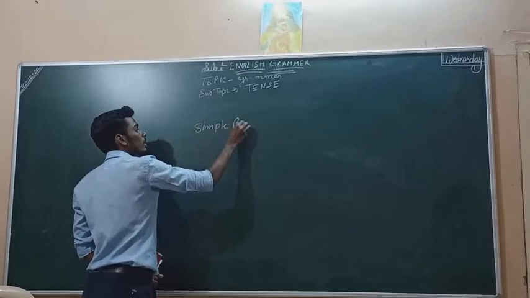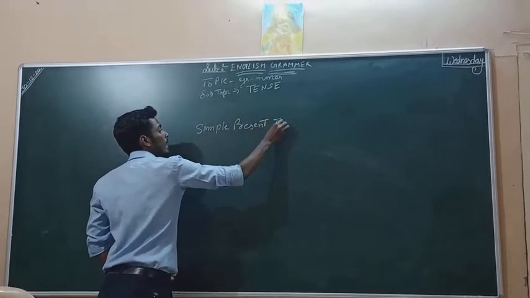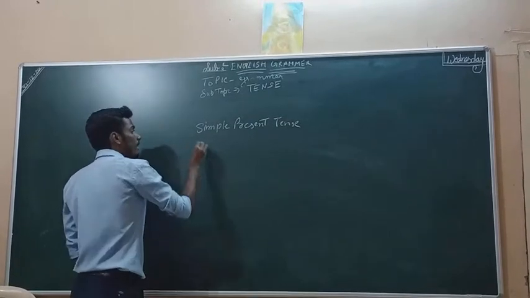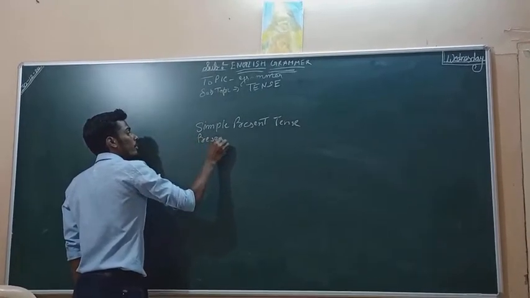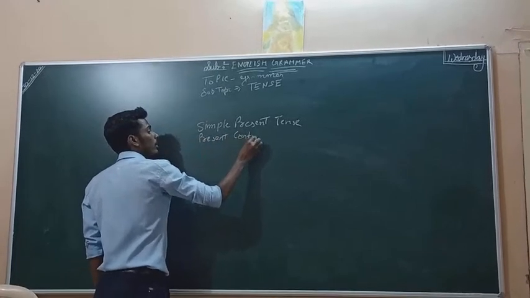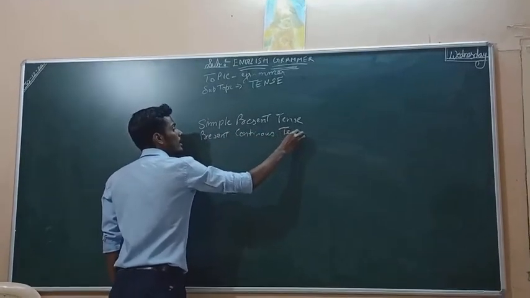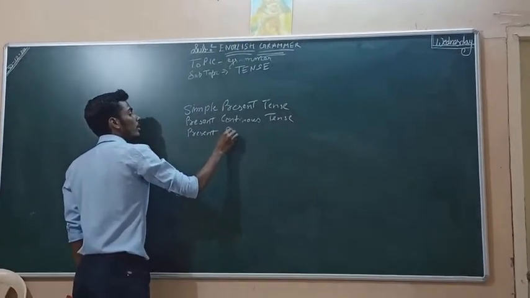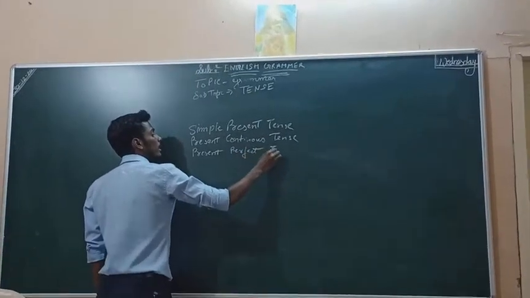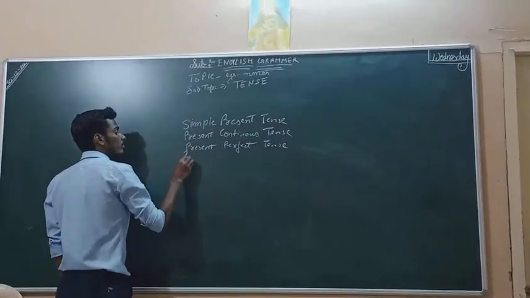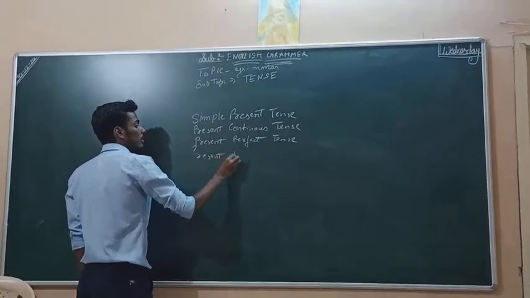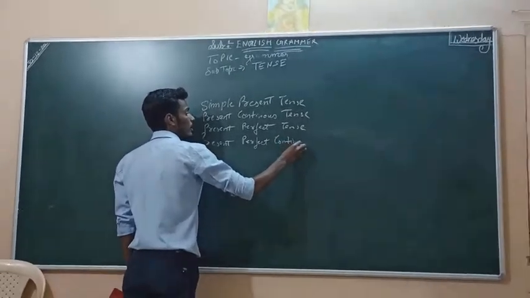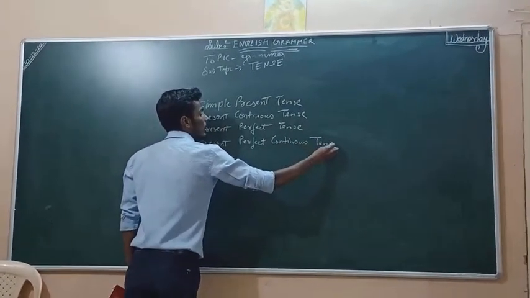Simple present tense, present continuous tense, present perfect tense, and present perfect continuous tense.